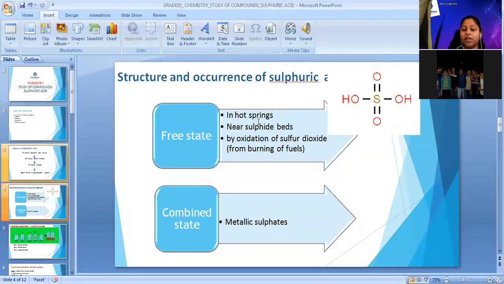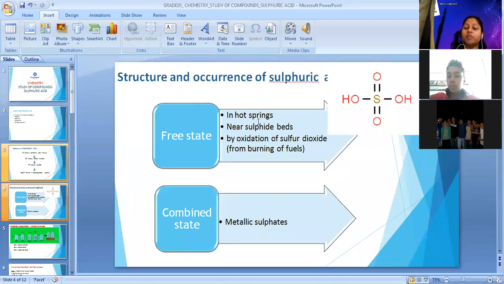And in the third method, by oxidation of sulfur dioxide, we have studied this reaction in acid rain, where sulfuric acid, H2SO4, is produced from sulfur. When we burn fuel, the sulfur combines with oxygen to produce sulfur dioxide. The sulfur dioxide combines with atmospheric moisture and changes into sulfuric acid. So these are the three ways from where we can get sulfuric acid naturally, in the free state.